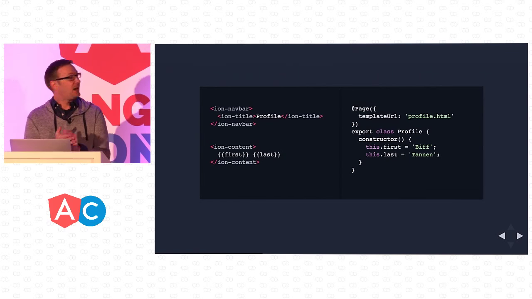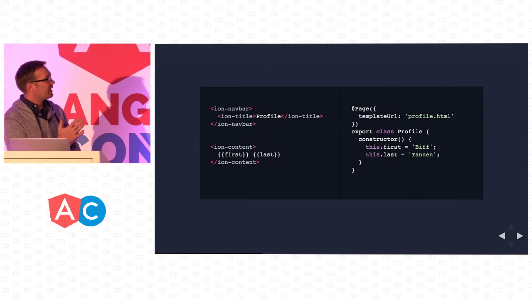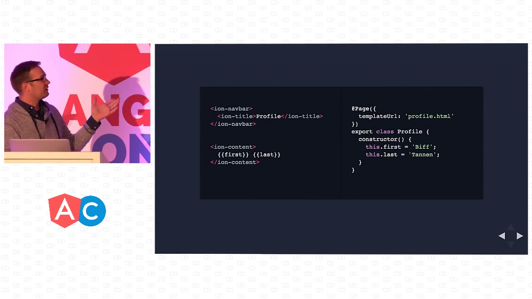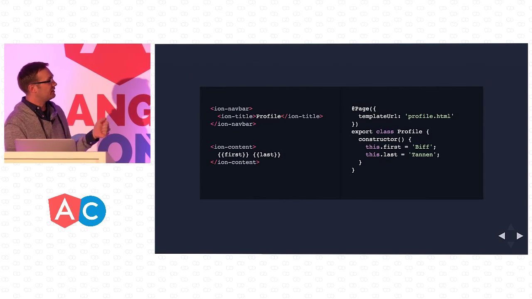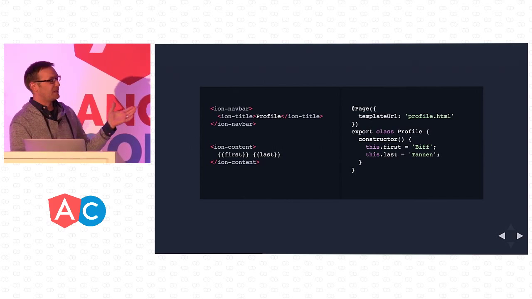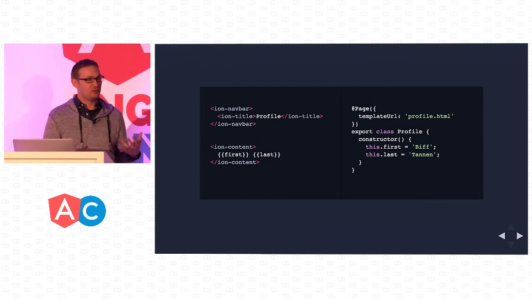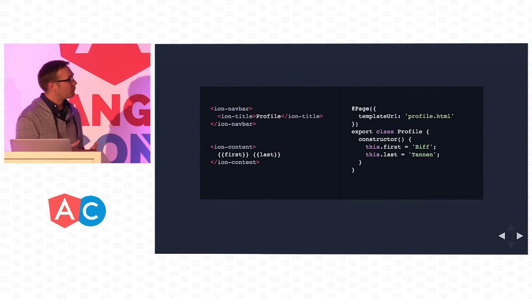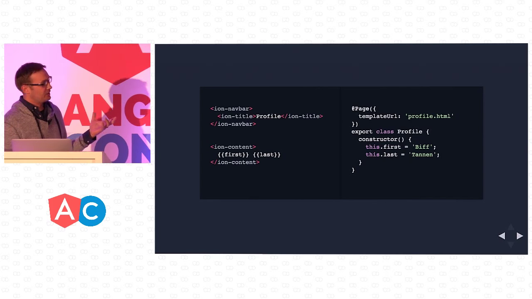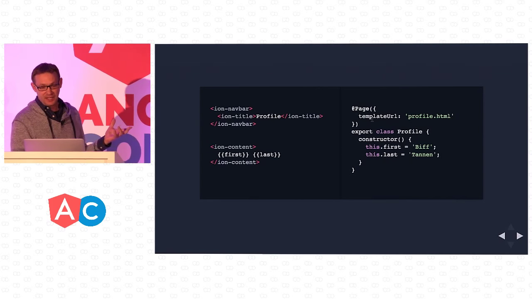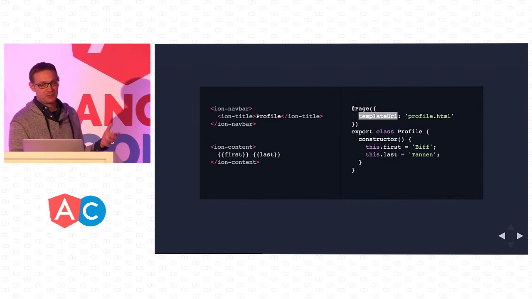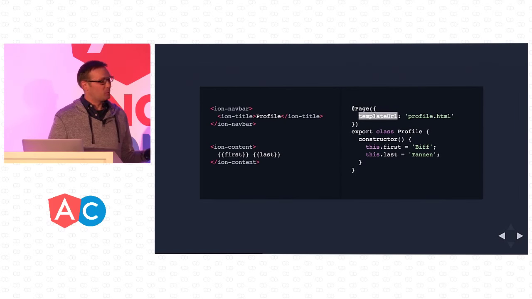So here is kind of the first real look at what we have for a simple Ionic page. On the left side here, we've got how you would wire up the HTML. It's like this is the nav bar, that's the profile, and then this is the content that goes inside of it. And on the right-hand side is the new territory of we're using a page decorator, you see at the top here. It's very familiar to how Angular 2 is doing their components. But we're able to tell Ionic that this is a page component.